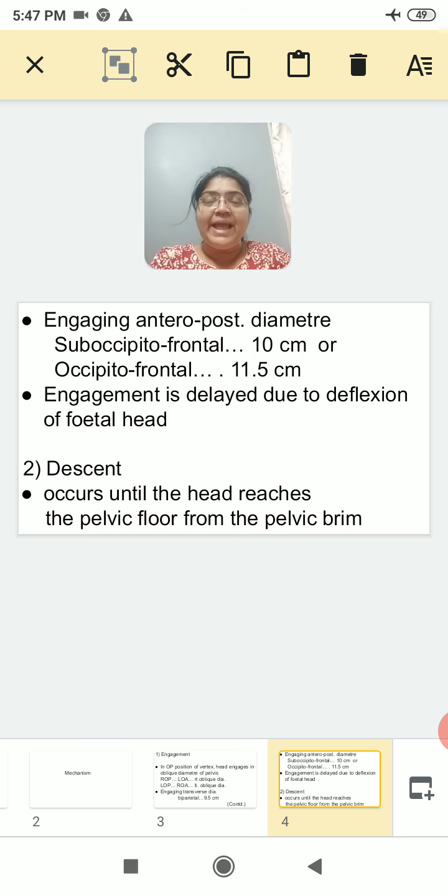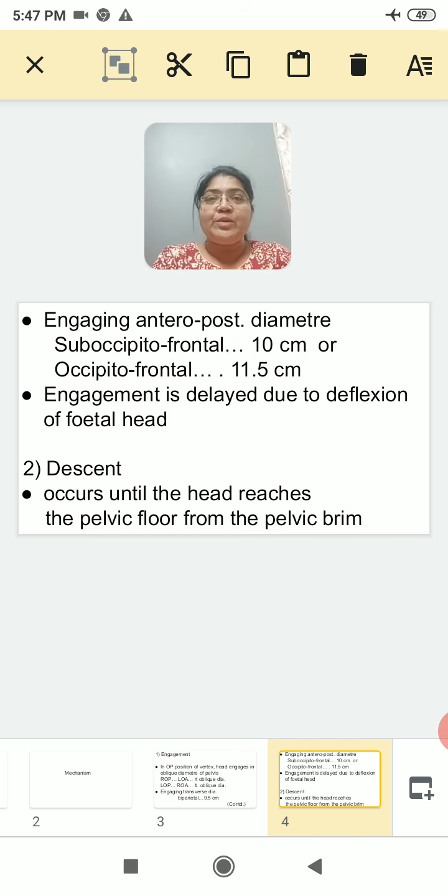Now, whether the engaging diameter is suboccipito-frontal or occipito-frontal, that depends on the deflection of the head, right? Up to what extent the head is deflexed or if it is extended, that will determine the engaging diameter, whether it is suboccipito-frontal or occipito-frontal.